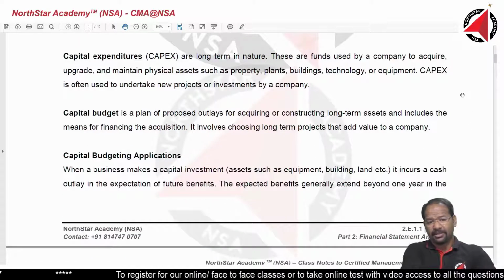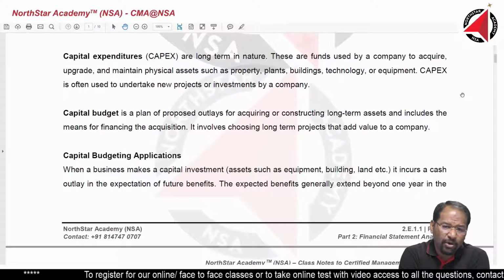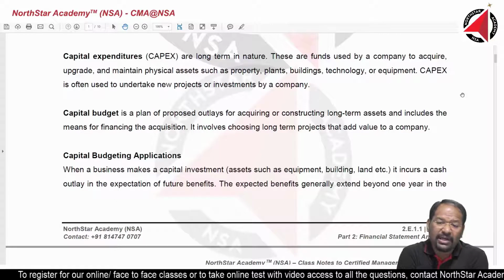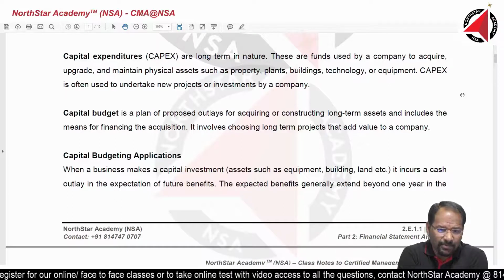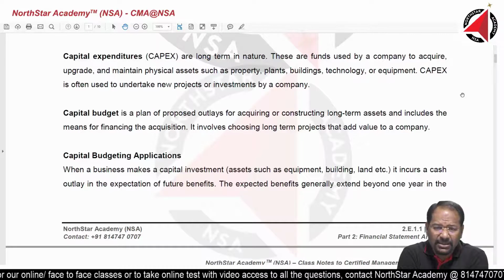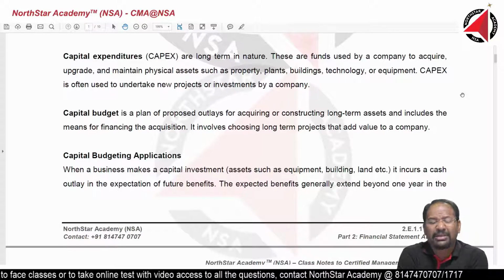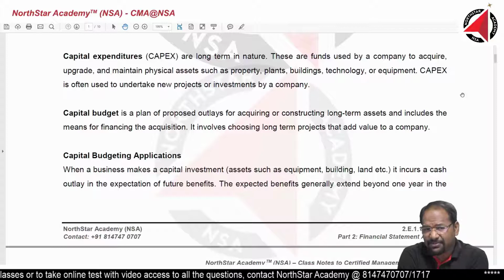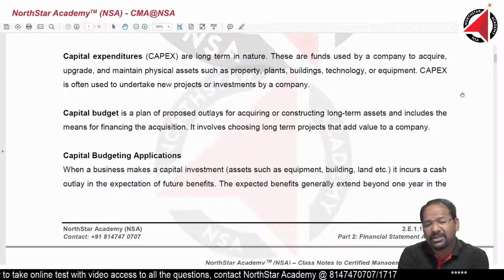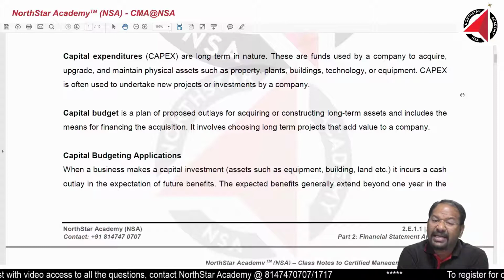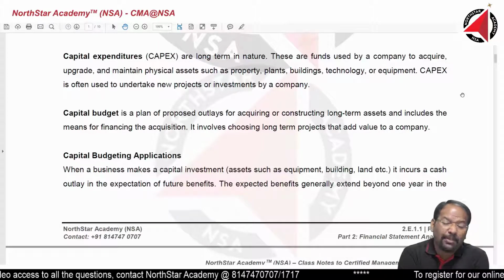Capital budget. Capital budget is a plan of proposed outlays for acquiring or constructing long-term assets. We learned about operating budget. In operating budget, we were talking about day-to-day business operations. How much revenue we have, how much expenses we have, how much cash we are going to receive, how much cash we are going to pay. Those are part of our operating budget. In capital budget, we look at the long-term picture.